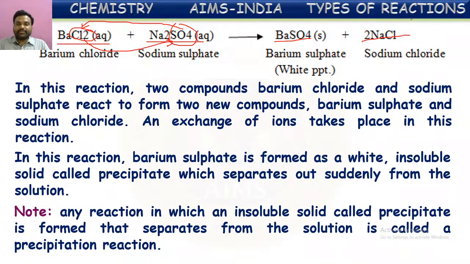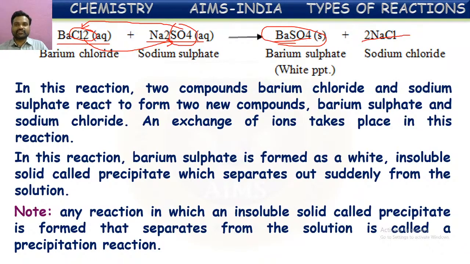So here, initially two solutions are taken, both of which are transparent liquids that seem like water. When these two are mixed, immediately a white precipitate is formed. This is because of barium sulfate, which is insoluble in water. Such reactions, in which an insoluble solid substance is formed by the reaction of two aqueous solutions, are called precipitation reactions.